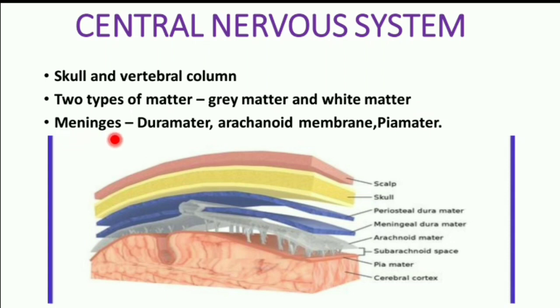Further, it is protected by connective tissues, otherwise called meninges. There are three connective tissues: dura mater, arachnoid membrane and pia mater. Dura mater is the outermost layer, which is very thick. Arachnoid membrane is the middle layer, which is made up of web-like structure. And the last one is the pia mater, the innermost layer, which is very thin and soft. These three layers protect the central nervous system from mechanical injury.